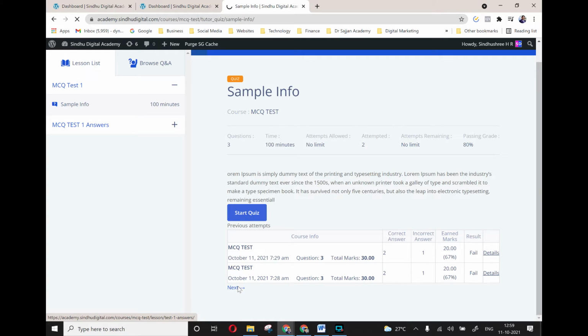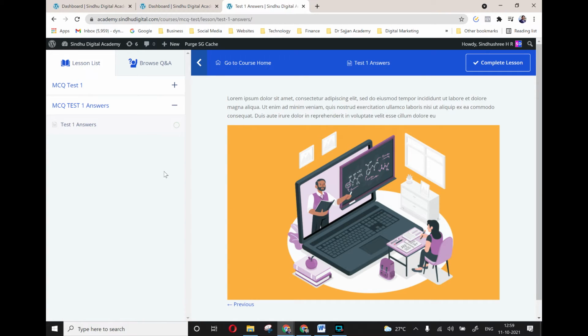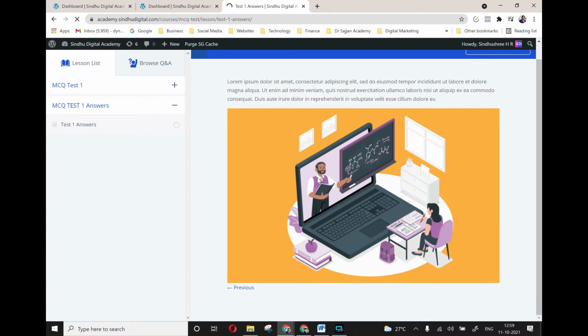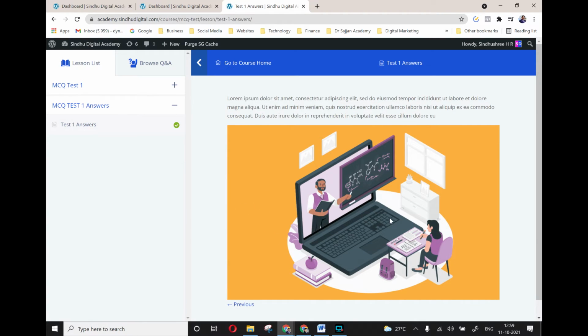So let me go to the next. Because you have not made it strict, let me go and find the answers. So this is the answer to the question. So I'll read the content, answer, and complete. Okay, we can also add PDF notes here. They can download the PDF notes.